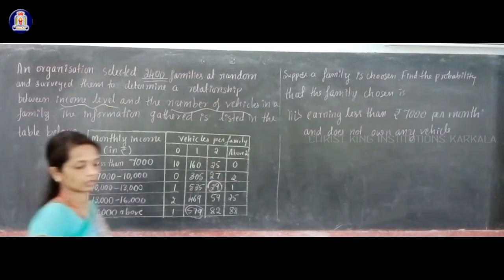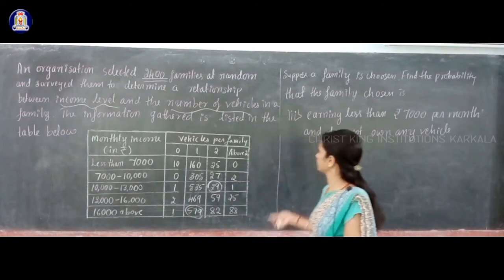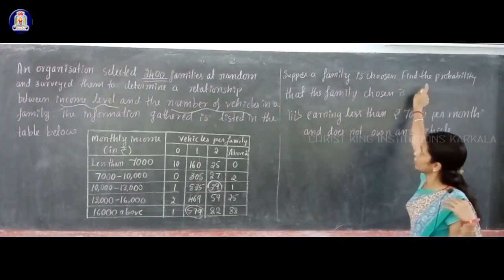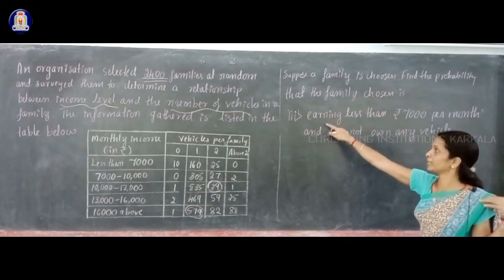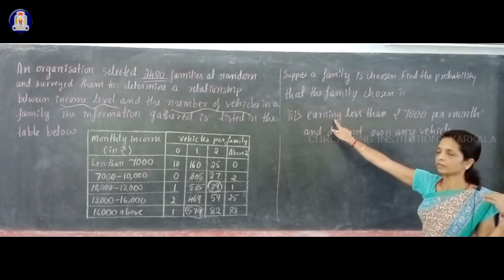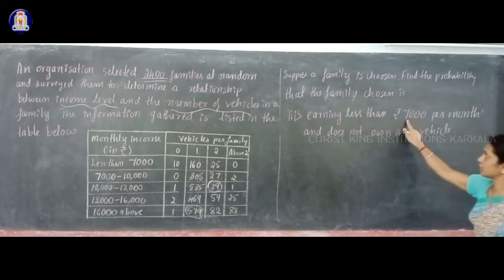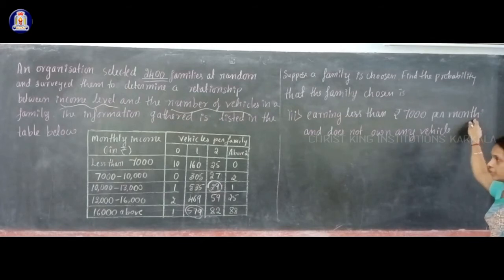Okay, thank you. The next, third sub question: you have to find the probability that a family chosen is earning less than rupees 7,000 per month and does not own any vehicle.